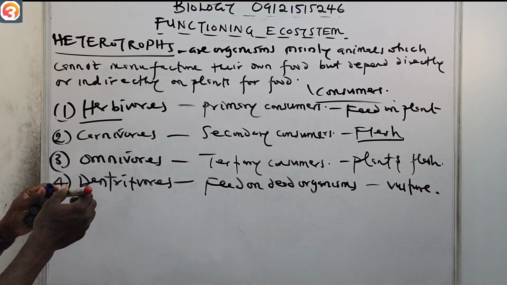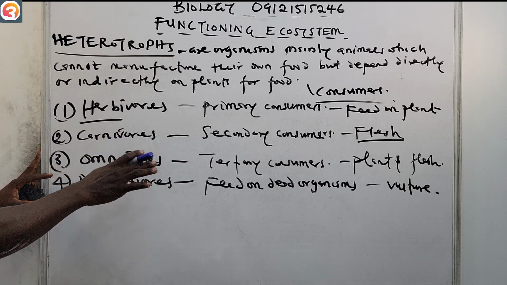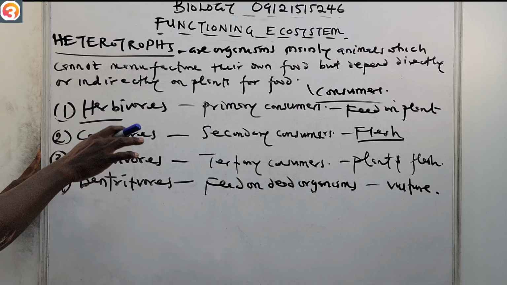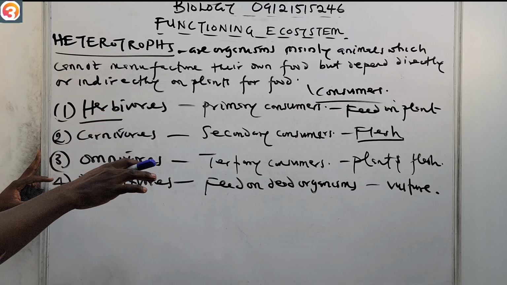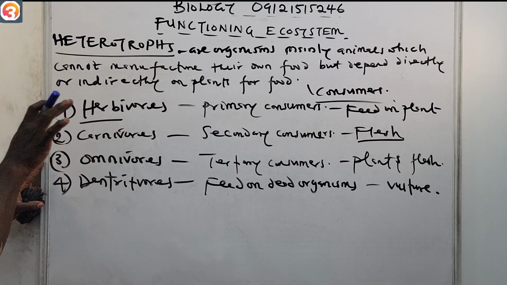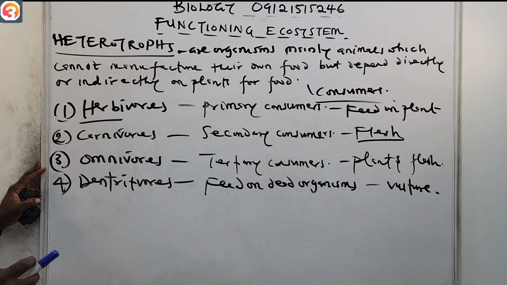That's an example of a detritivore. What detritivores do is that they feed on organisms that are dead or recently dead. The ones we call the detritivores. An example of such organisms is the vulture.